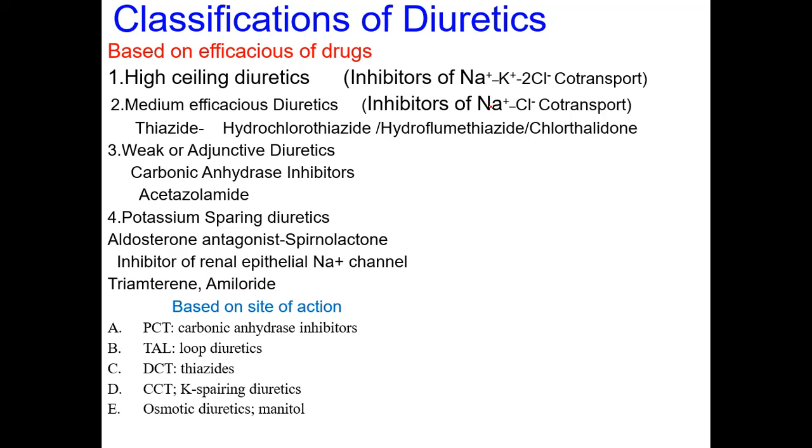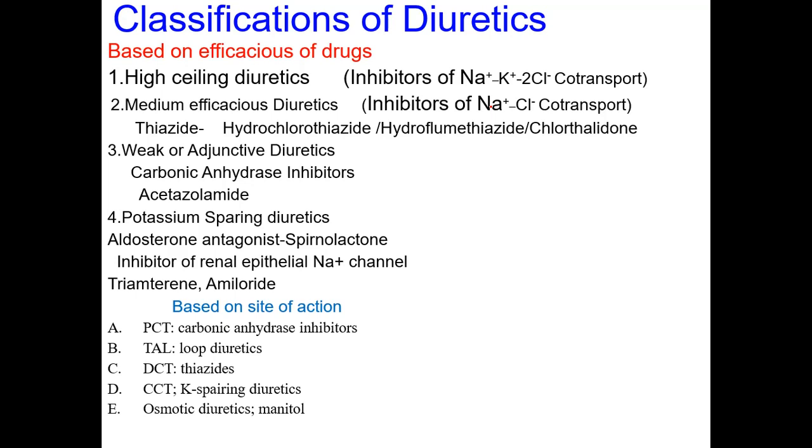Second, the loop diuretics, which are also called high ceiling diuretics, act at site number 2. They act over the thick ascending loop of Henle. In this class, furosemide and torsemide are the drugs of choice.